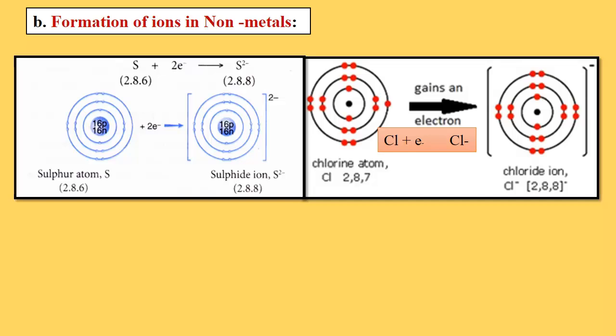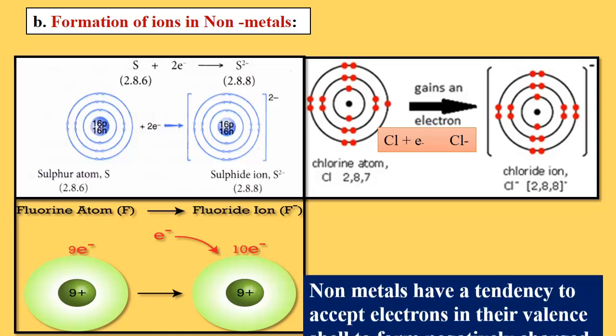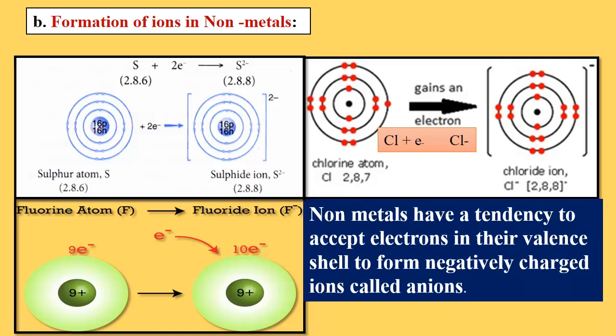By gaining electrons, it converts into a sulfide ion having 18 negative charges. Similarly, fluorine has 9 electrons, 2 and 7, and needs only 1 electron to complete the octet. By gaining 1 electron, fluorine turns into a fluoride ion. So we can summarize that non-metals have a tendency to accept electrons in their valence shell to form negatively charged ions called anions. That means, children, non-metals form negatively charged anions and metals form positively charged cations.